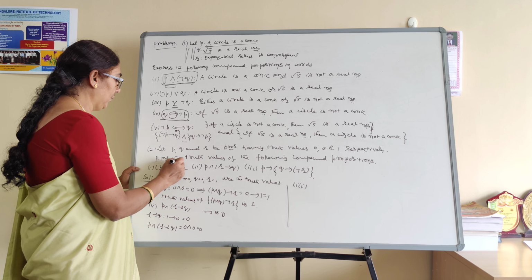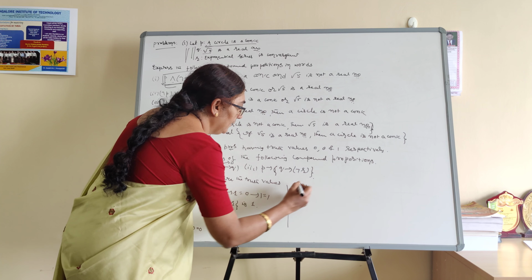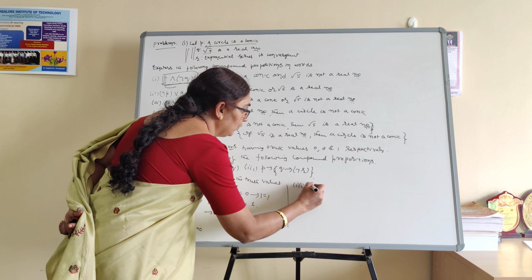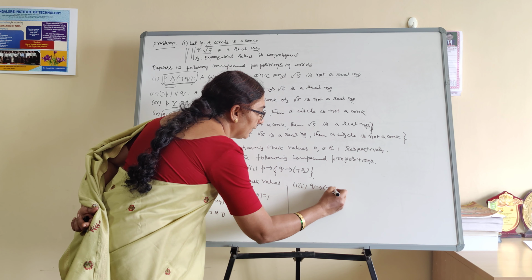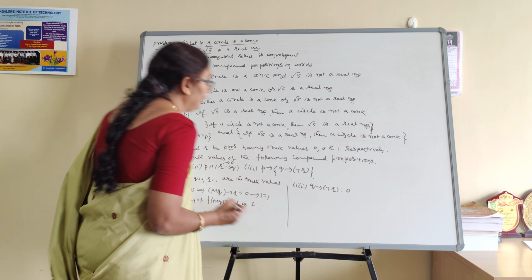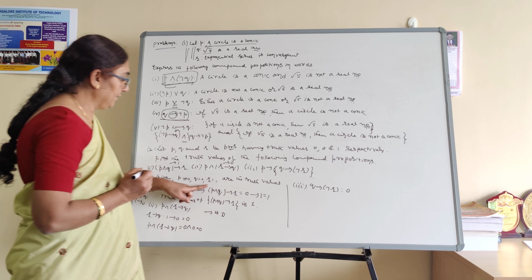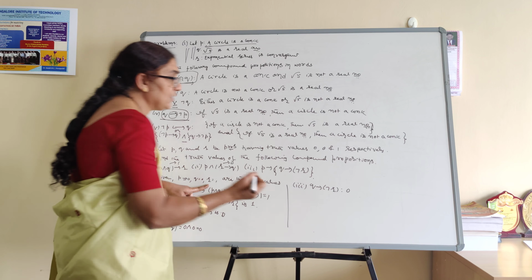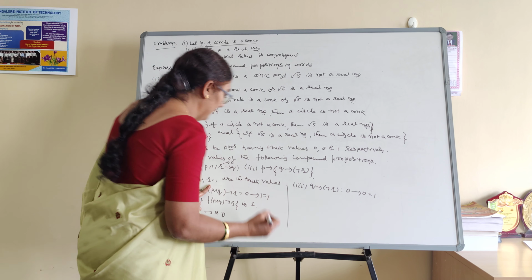Right? Similarly, I have to find the third one. If you want to find the third one, first you find Q conditional with negation of R. What is the Q value? 0. R is what? I wrote very clearly, 1. Negation of R is 0. Therefore, 0 to 0; except 1 to 0, in the rest of the cases it is true. Therefore it is 1.